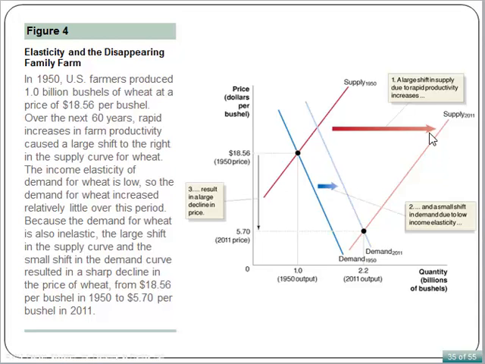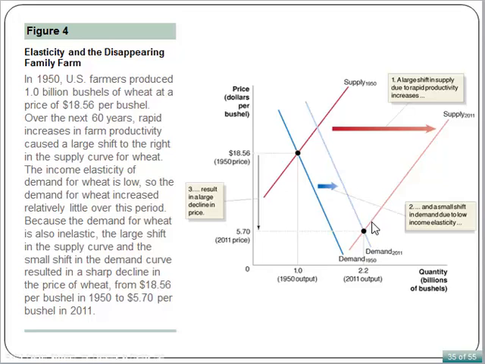The income elasticity of demand for wheat is very, very low. So the demand for wheat increased relatively little over this period. Because the demand for wheat is also price inelastic, that means the demand curve is steep, okay?